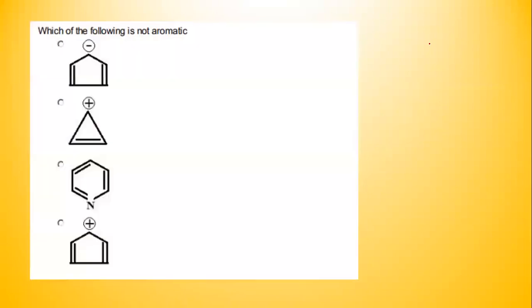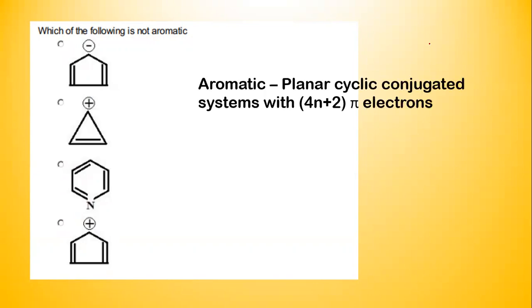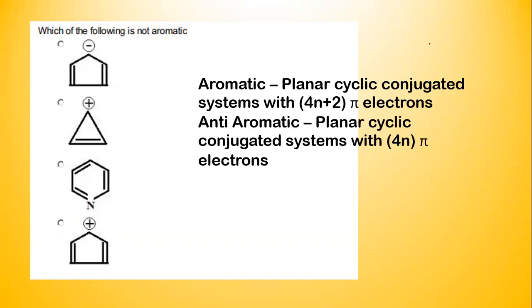Let's begin. The first question here is a very common question for all entrance examinations. In any exam, this question can come because it is from aromaticity. In aromaticity, you can describe a compound as aromatic, anti-aromatic, etc., based on Huckel's rule. Huckel's rule states that a compound can be aromatic if it is a planar, cyclic, conjugated system with 4n plus 2 pi electrons, where n can have the values 0, 1, 2, 3, etc. It is anti-aromatic if it is a planar cyclic conjugated system with 4n pi electrons, but the difference is that here n has values starting from 1, 2, 3, etc.